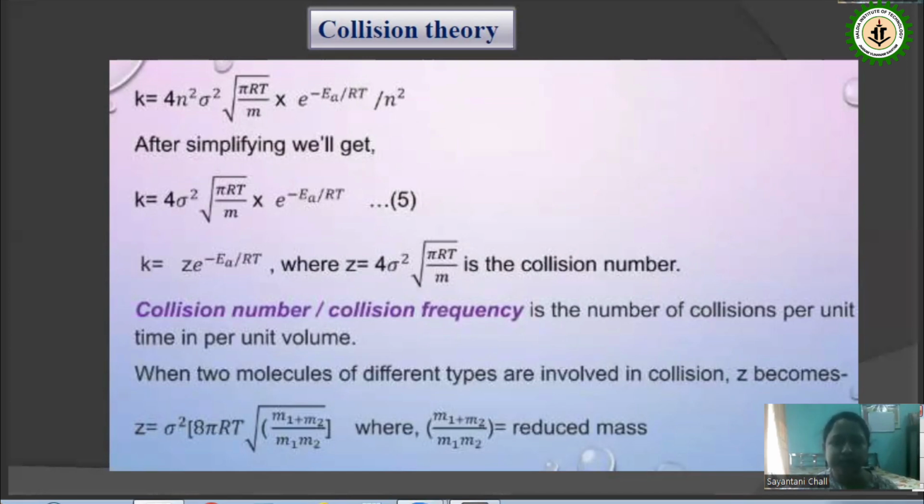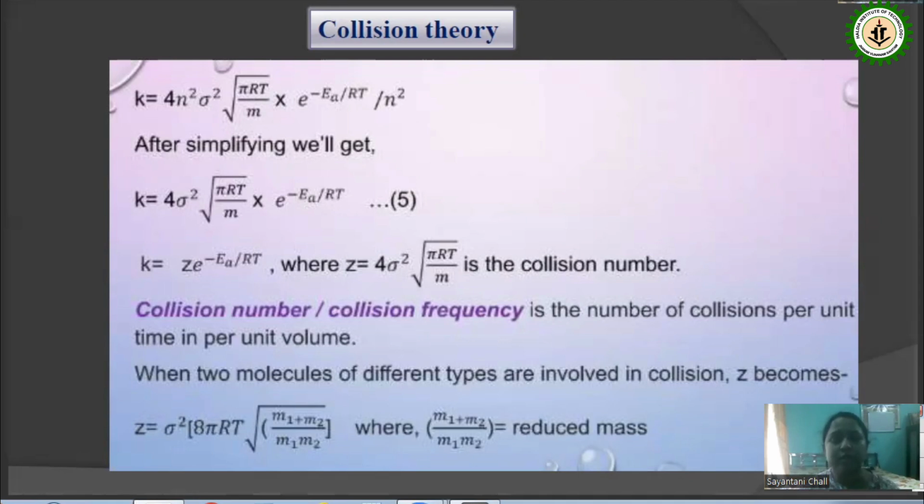So here k equals Z into e to the power minus Ea by RT. Therefore, Z equals 4 sigma square root over pi RT by m, which is called the collision number. What is the definition of this term? Collision number, or collision frequency, is the number of collisions per unit time per unit volume.